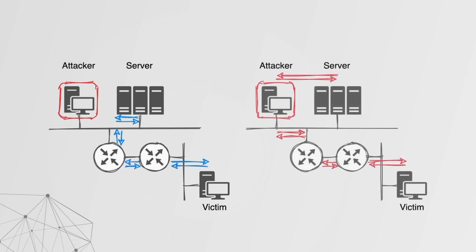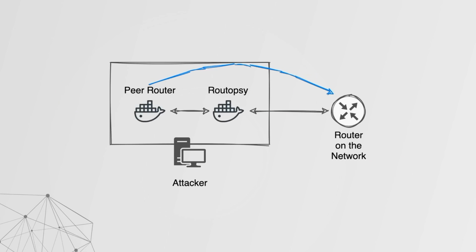But now, during this attack, we would take this route of the server and tell the routing process, hey, we know a more direct route to that server, and that would then allow us to capture traffic from the victim destined towards the server, and then we can manipulate it whichever way we would like to. How do we achieve that? Well, we first have to take a closer look at the attacker host and the configuration within it. There are two containers, or rather two routers, in there, one known as Routopsy and the other as the peer router.